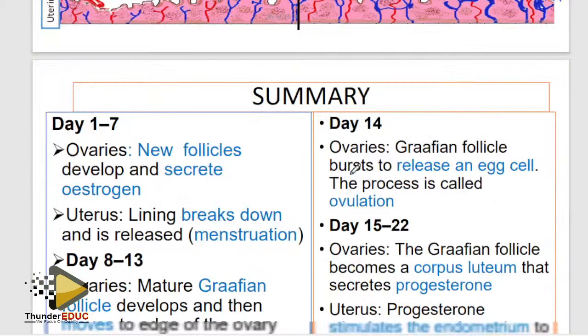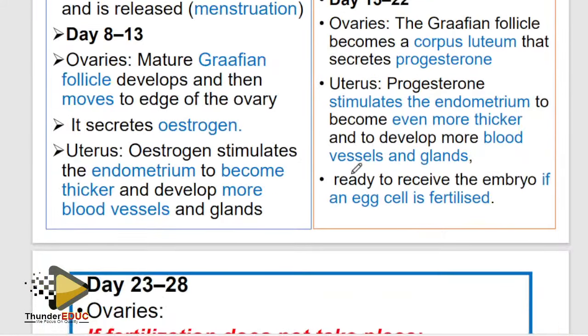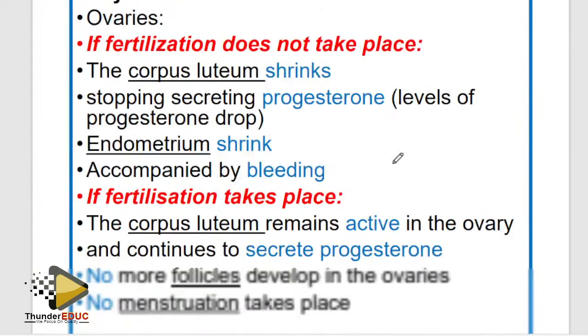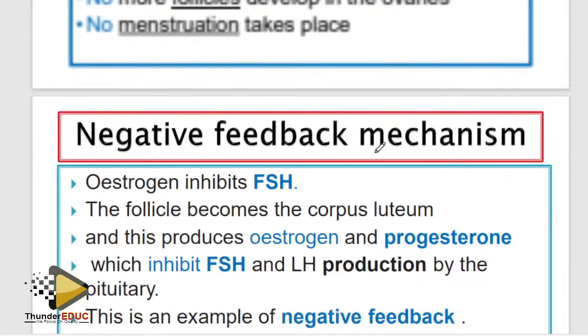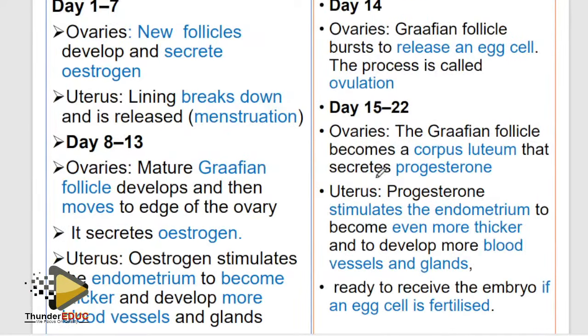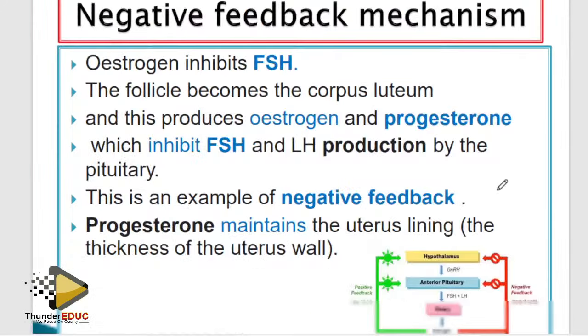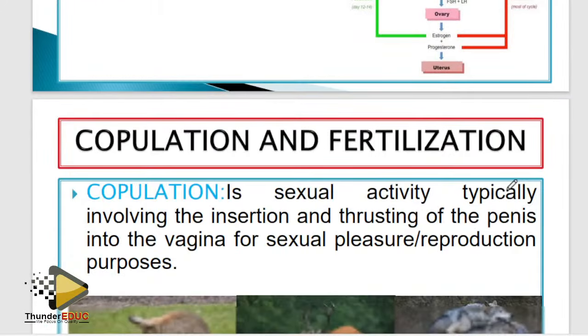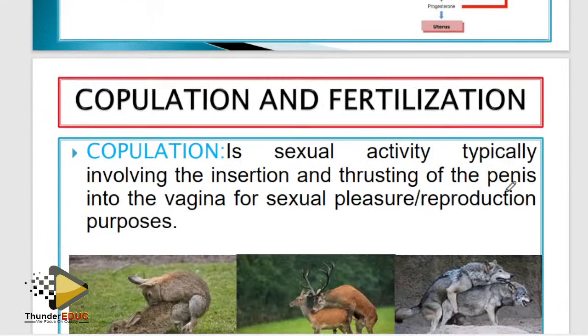Okay, I'm going to show you some questions so that maybe we rush. Negative feedback mechanism. What happens if progesterone levels drop? What is the influence of the decrease in the progesterone on follicle-stimulating hormone? So they can ask you that question. Simple, they give you 3 marks. Definitely, if progesterone levels decrease, then follicle-stimulating hormone is going to increase.